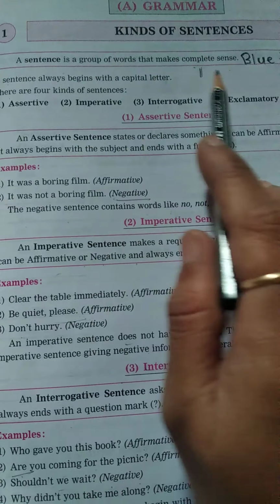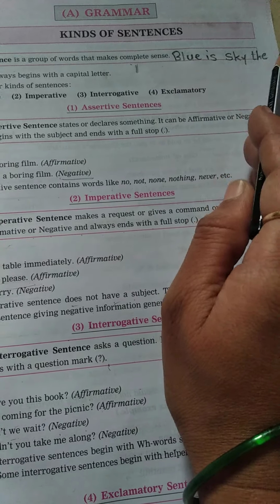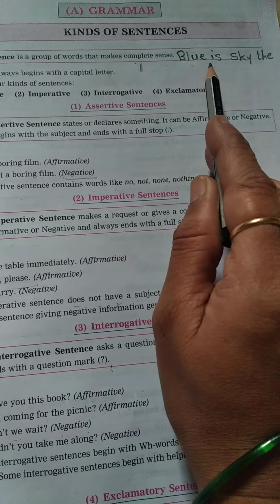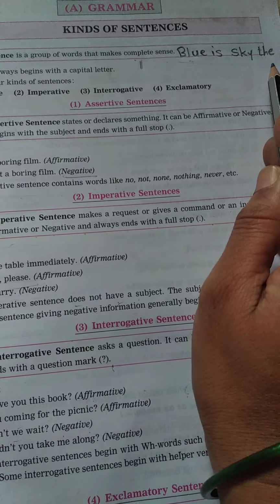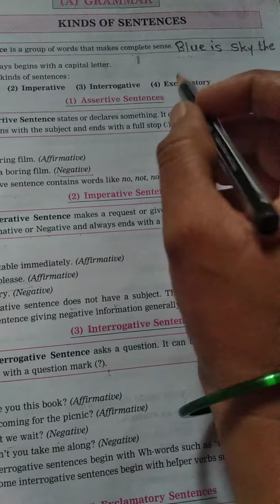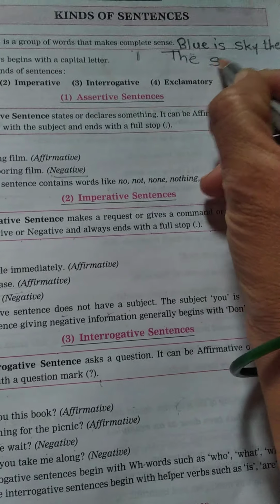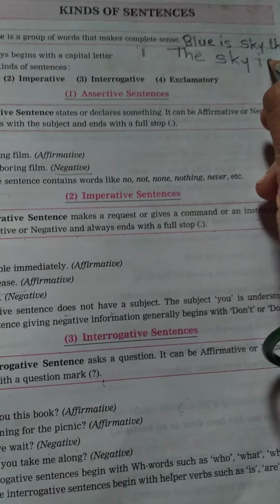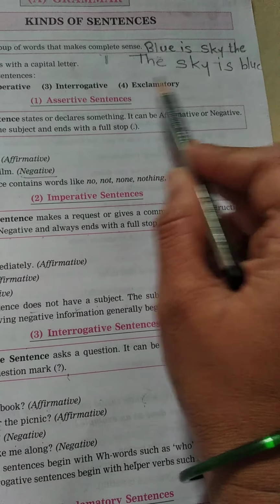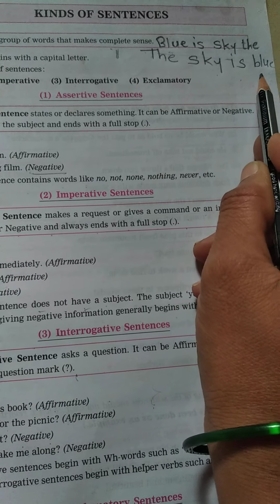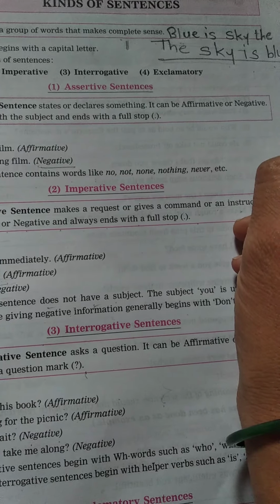I will give you one example here. "Blue is sky the." I wrote four words, but do you understand any sense in those words? No. Now I will write, see, "The sky is blue." Now we understand the meaning of the sentence.